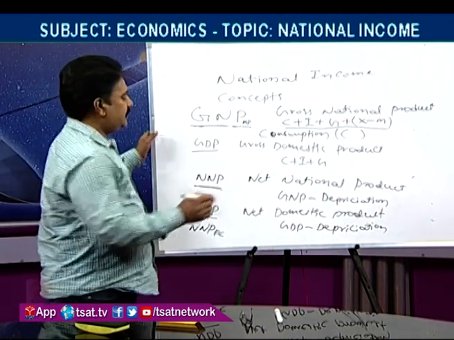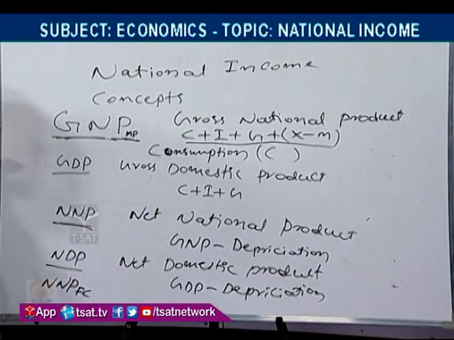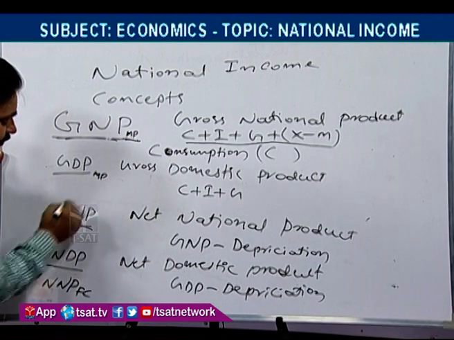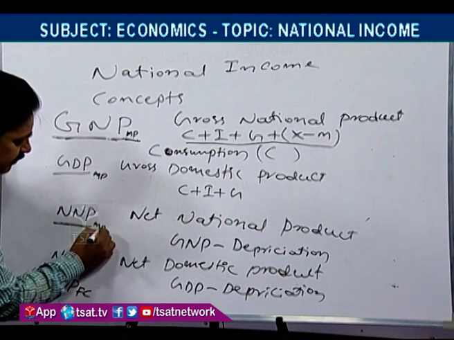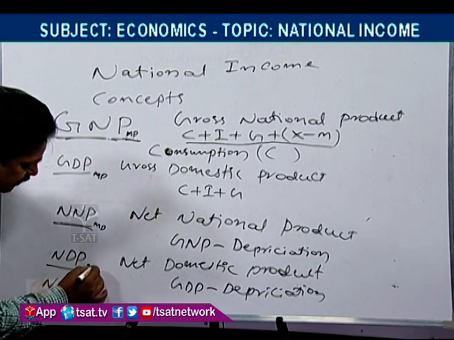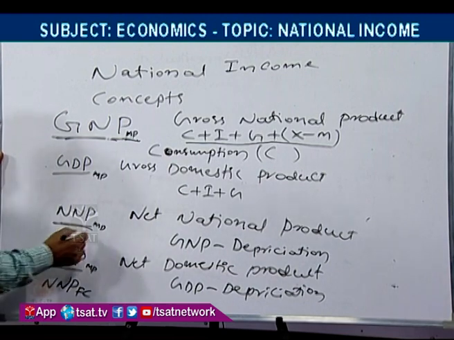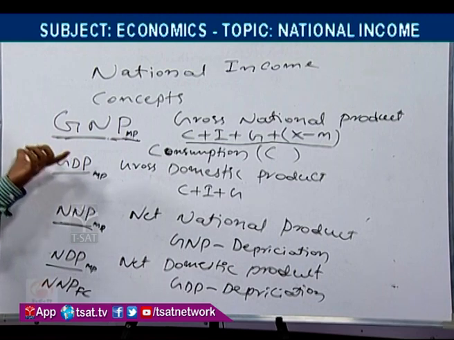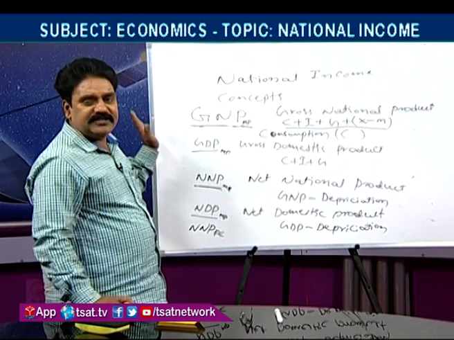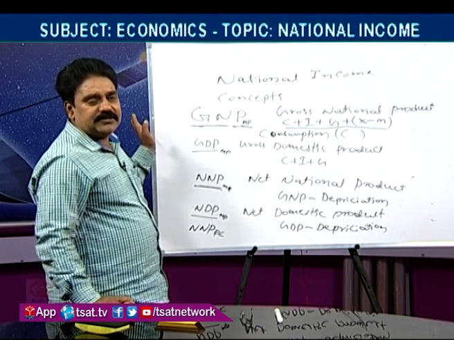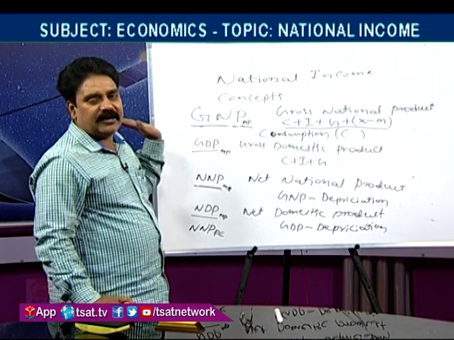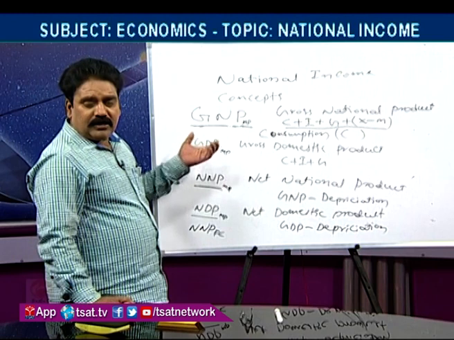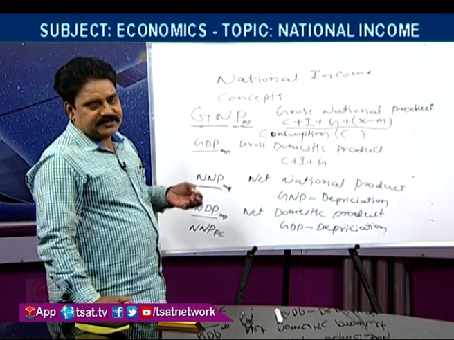Like that, this is market price, current price: GNP at market price, GDP at market price, NNP at market price, NDP at market price. If we are not mentioning anything over there, it is nothing but at market price. Later we will discuss what is the market price.